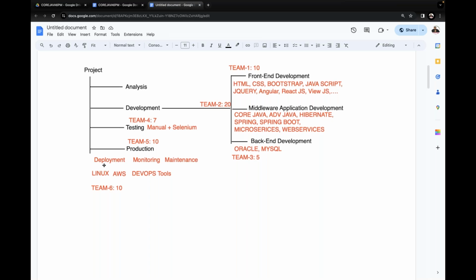So many tools, and another one is an operating system. Some operating system like Linux or maybe Windows or something else. If you want to deploy a project, we require a server. To maintain that server, we require an operating system. Which operating system are we going to use to maintain the servers in general? In general, our awareness is of the Windows operating system. We are very much comfortable with the Windows operating system.